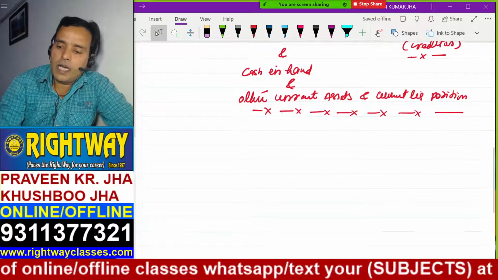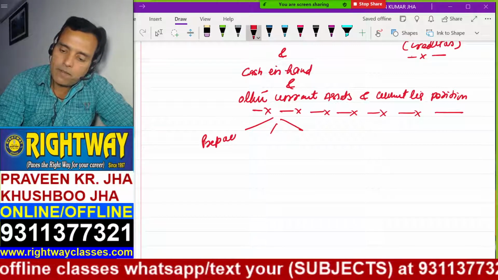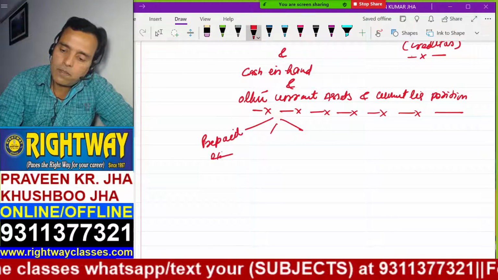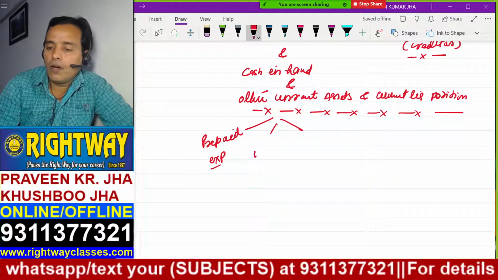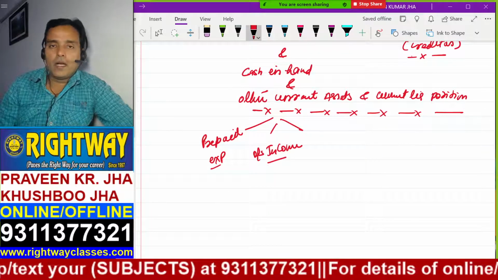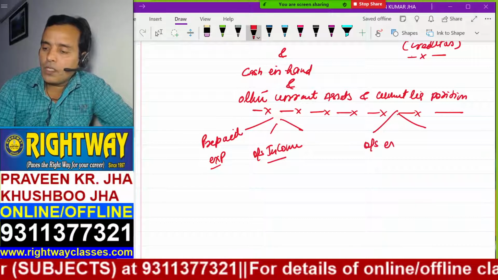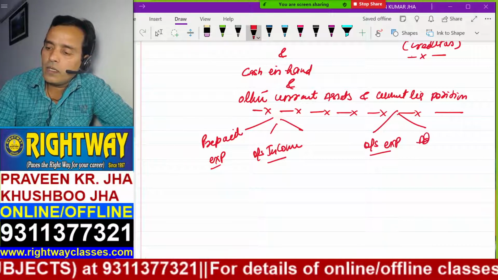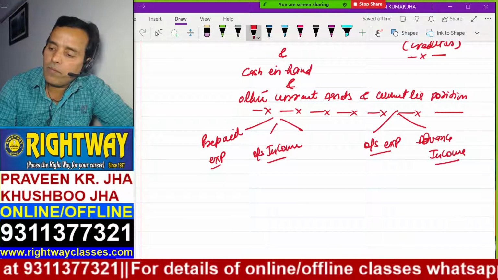Other current assets, I mean to say, like prepaid expenses and outstanding income. Other current liabilities, I mean to say, outstanding expenses and advance income.